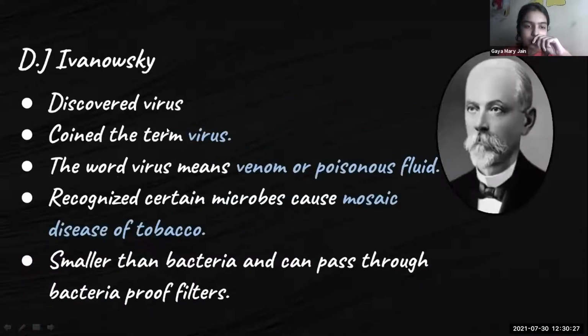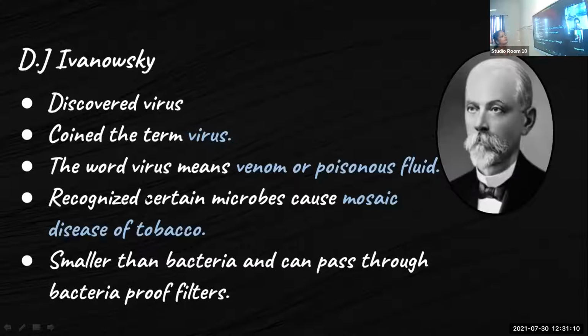So first we have D.J. Ivanovsky. He was the first person who discovered virus, and he coined the term virus, which means venom or poisonous fluid. He also recognized that there were certain microbes that were causing tobacco mosaic disease, and so he wanted to find out the organisms that were causing this. He created an extract out of the infected plant, and he passed the solution through a bacteria-proof filter so that he could separate it and find out what the organism was.